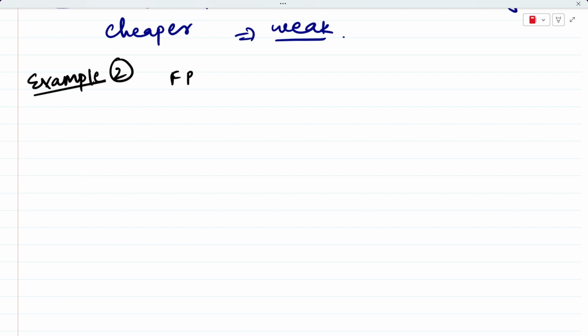Now let's move to example number 2. In this example, you need to find the forward premium for me. In this question also, I'll give you the spot rate as $1. I'll also give you the forward rate, and the forward rate is going to be $1.01. And you have to find the forward premium for me. So pause your screen and try.